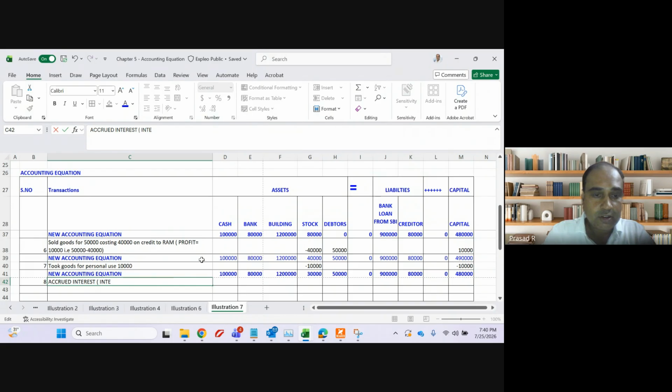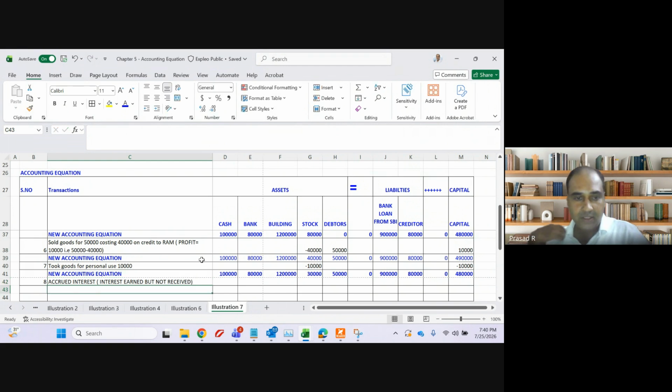Interest earned but not received. The meaning of accrued interest is, it is the opposite of outstanding liability. That means I have earned an interest, but I have not received it.